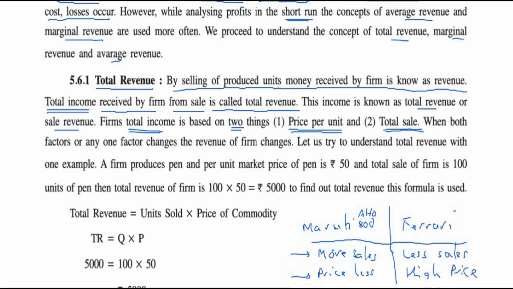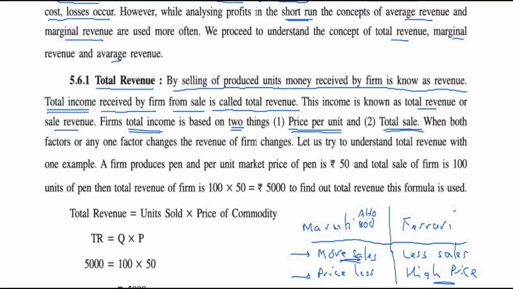When you buy a Ferrari, you are paying through your nose, 4 crore, 5 crore. Both will give you revenue. Ideally, a firm wants more sales and more price, but that's not possible in a competitive market. If either the price or the total sales changes, the revenue also will change.